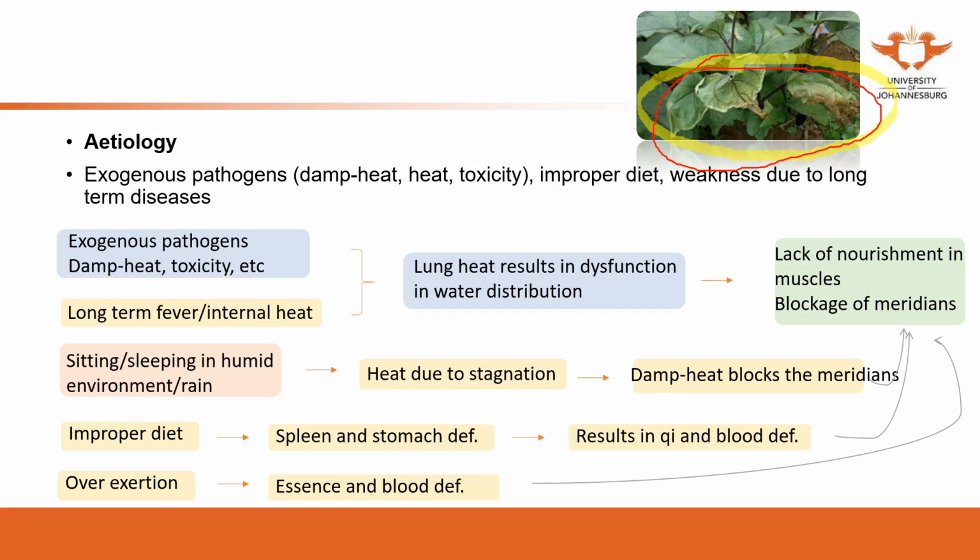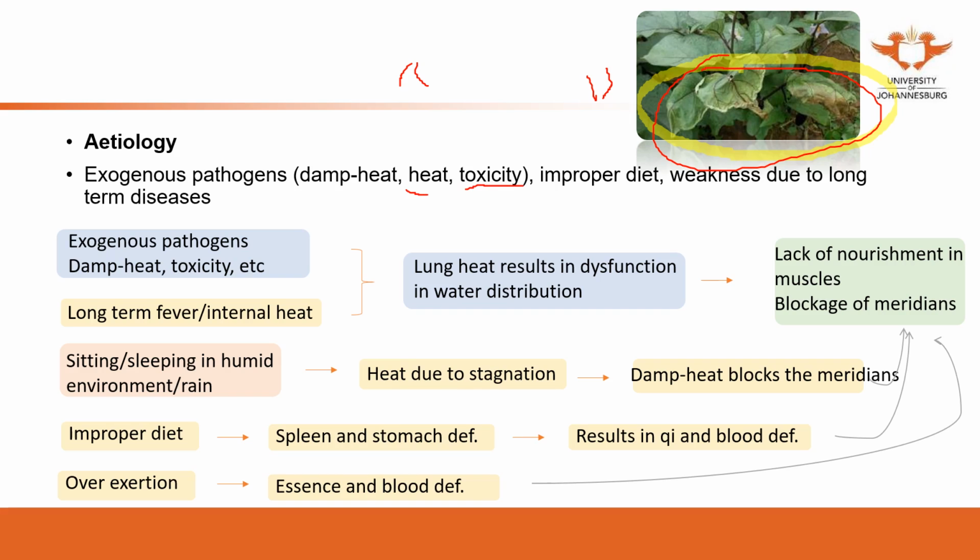Muscular atrophy is the withering of the muscle. So it's the withering, with quotation marks, of the muscles. So when you think about the etiology, you think about the damp heat or the heat, toxicity.